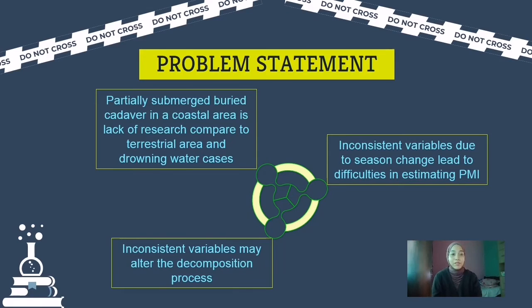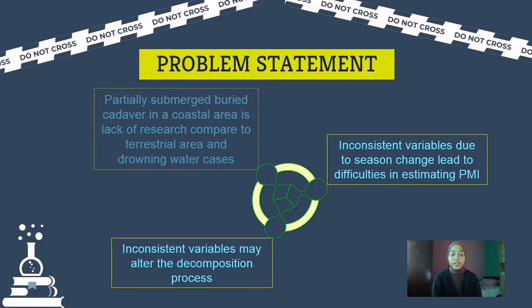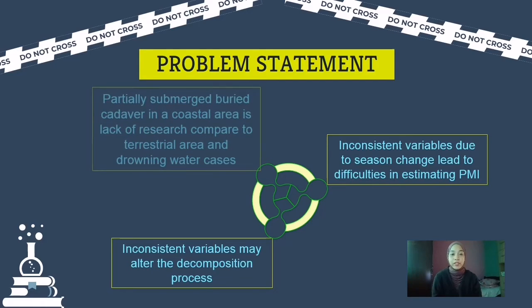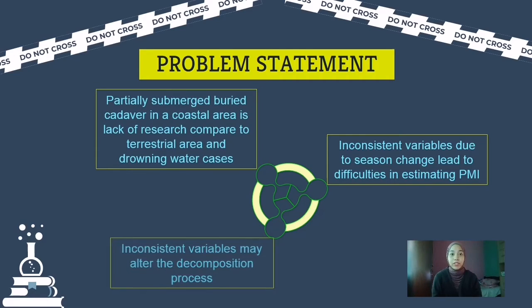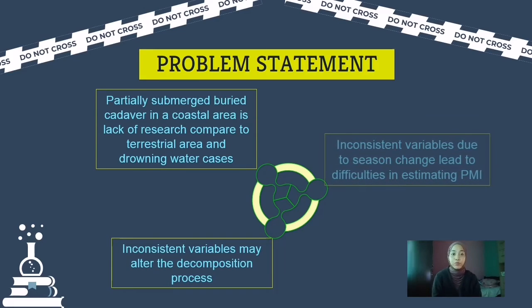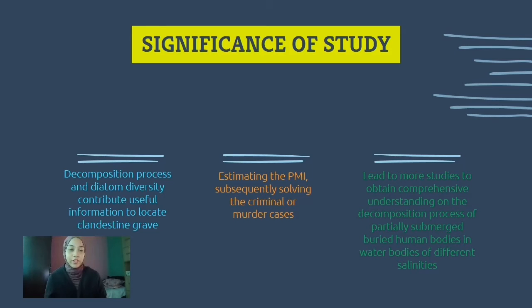The problem statement is that the study of partially submerged cadaver buried in a coastal area lacks research compared to those in terrestrial area and drowning water cases. The inconsistent variables may alter the decomposition process due to the season change, and this will lead to difficulties in estimating the postmortem interval. Significance of study is that decomposition process and diatom diversity contribute useful information to locate the clandestine grave. Next is estimating the PMI, subsequently solving the criminal or murder cases.